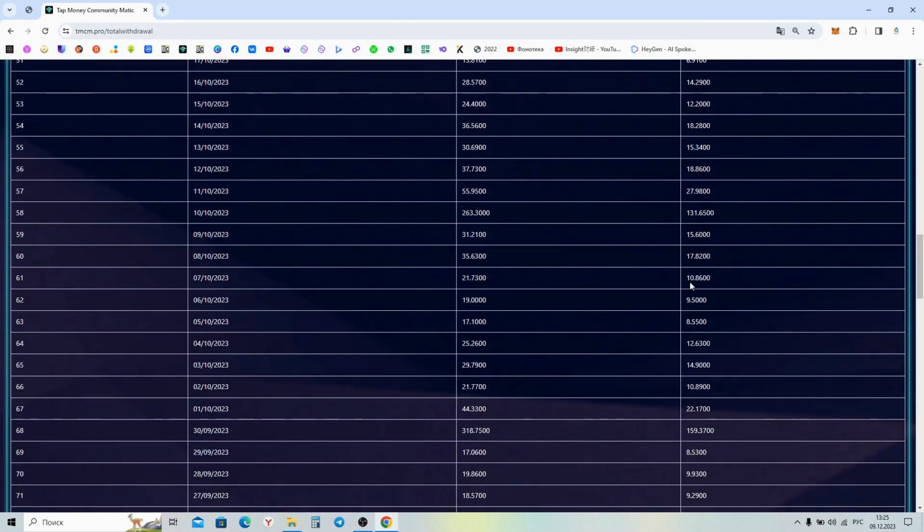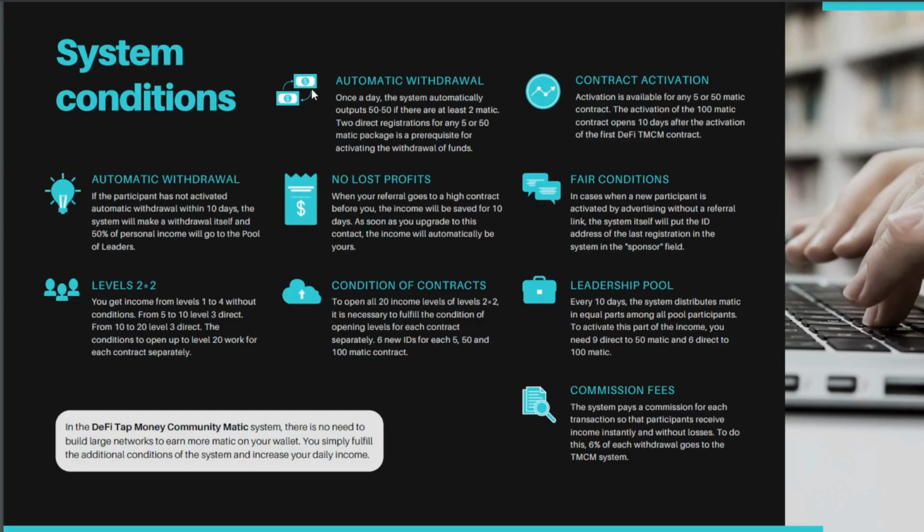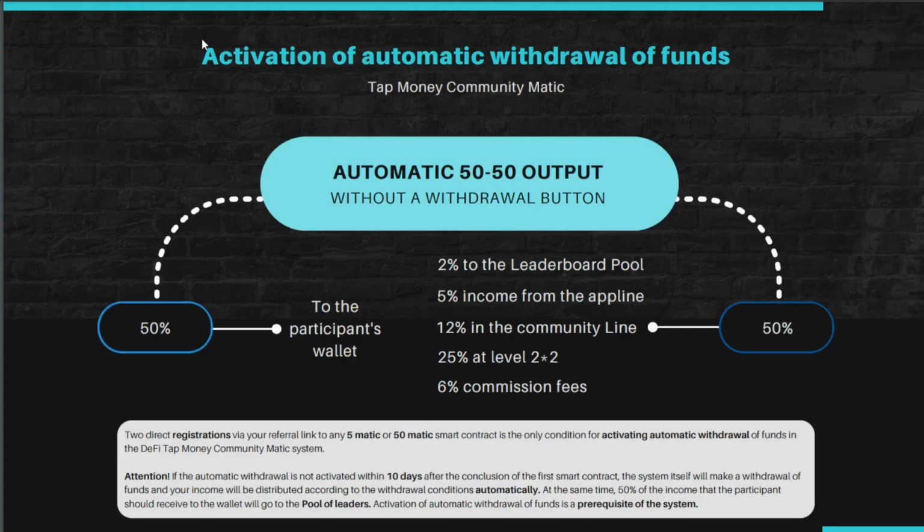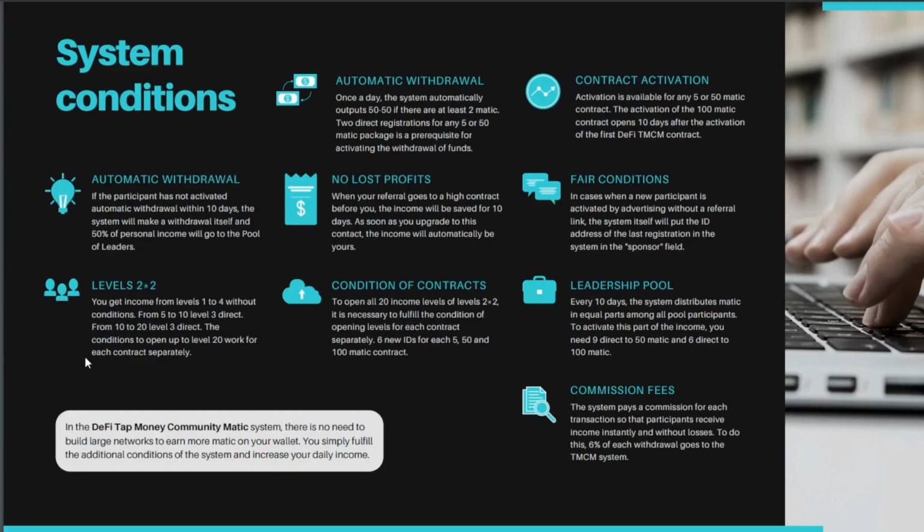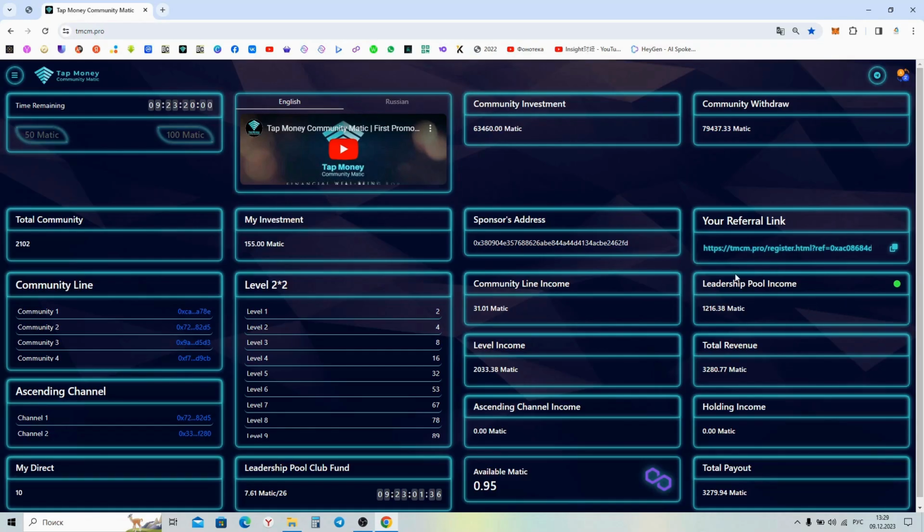You can get 100 Matic, 1000 Matic or more on a daily basis. You just fulfill the conditions of the system and your income expands. Activation of automatic withdrawal is the only mandatory condition for all members. By fulfilling the simple conditions of the system, you expand your daily check many times over. And in the leader pool, you are guaranteed to receive Matics every 10 days.